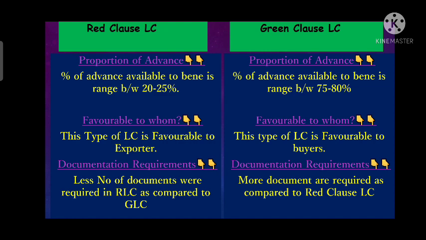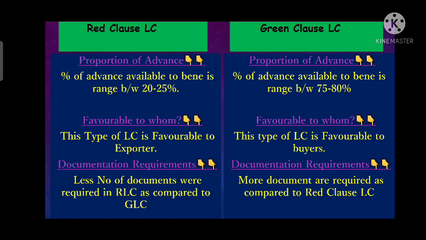Now we will discuss who prefers red clause LC and who prefers green clause LC. Red clause LC is favorable for the exporter because here the exporter avails pre-shipment finance without confirming any sort of warehousing facility, so the exporter can use that finance for any purpose.